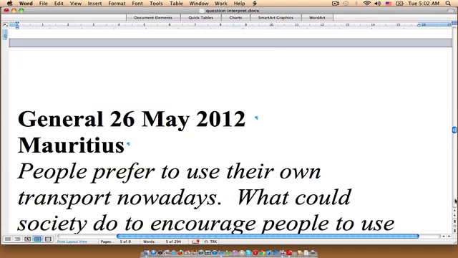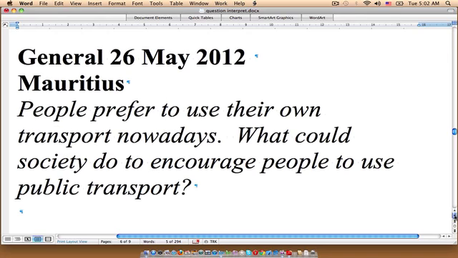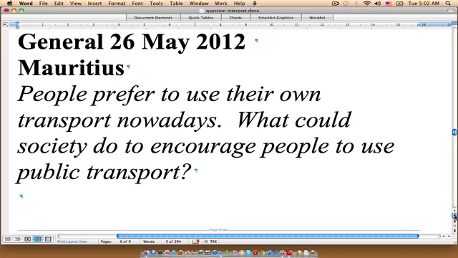Now, this is a question that appeared on the general exam, the 26th of May 2012, in Mauritius. People prefer to use their own transport nowadays. What could society do to encourage people to use public transport? So, now this question might be a little bit tricky for some students. So the first background sentence just sort of sets the stage again. We're being told people prefer to use their own transport nowadays. So they like to use a private car.